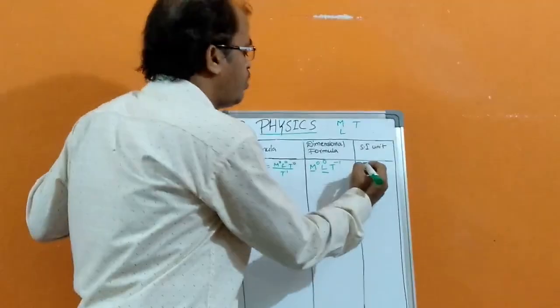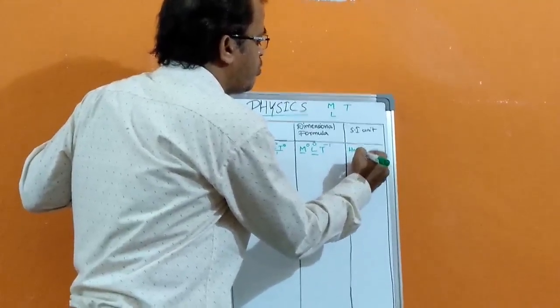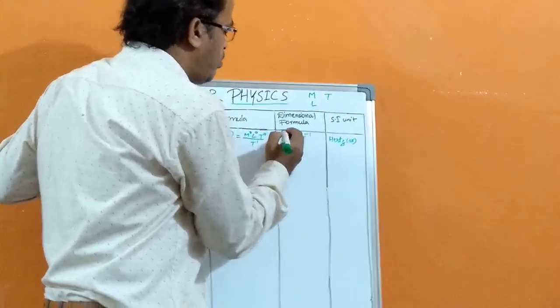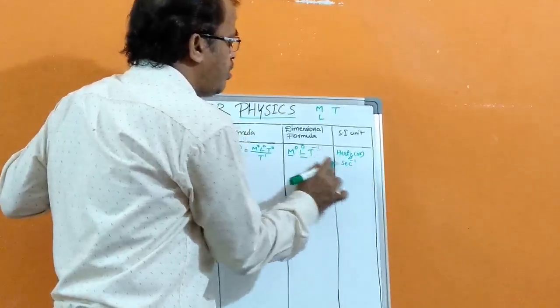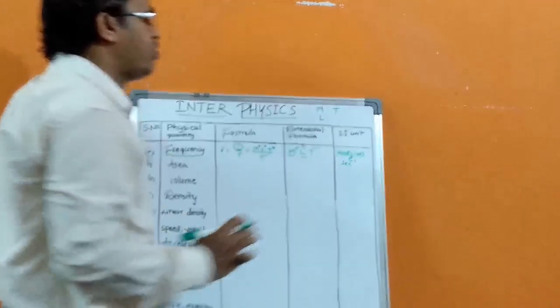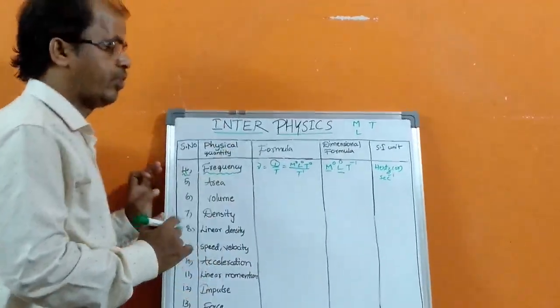So its units are hertz. Frequency units are hertz. Or we can write from this dimensional formula, time units are seconds, so second inverse is the SI units of frequency.